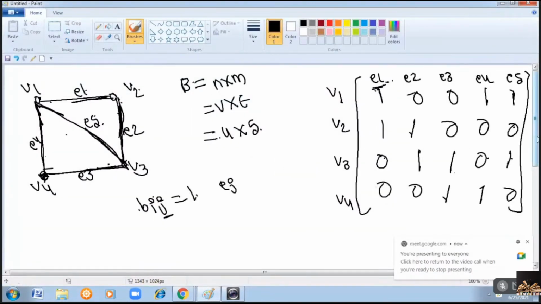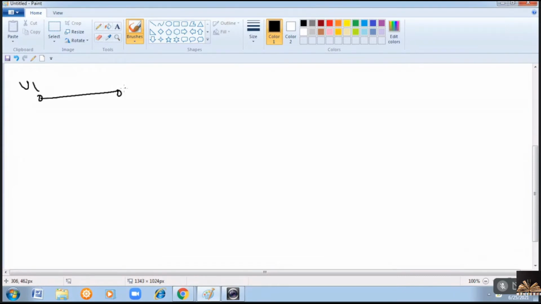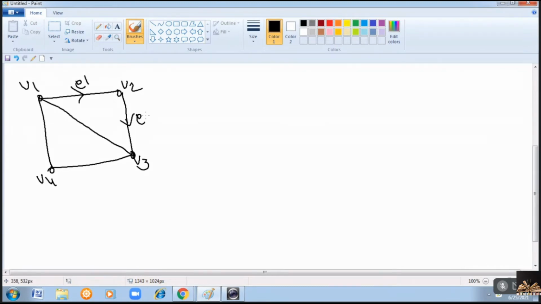Now, let us see the incidence matrix representation for a digraph, for a directed graph. Consider the same graph, but with some directions. This is E1 and E2, E3, E4, E5, right?